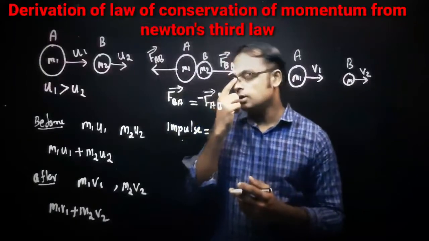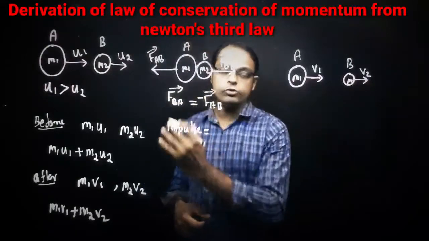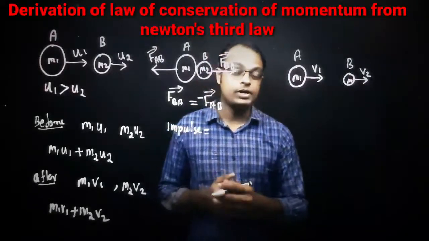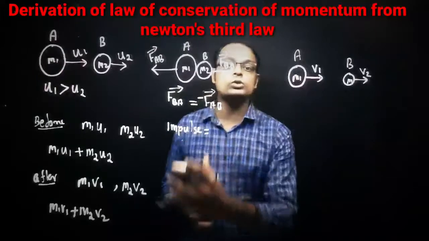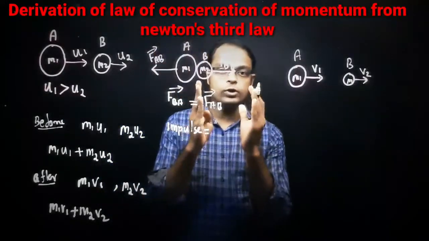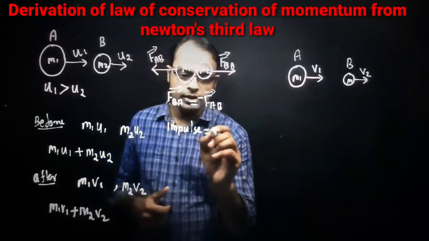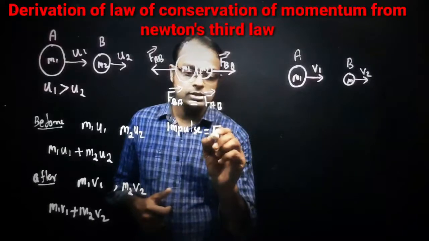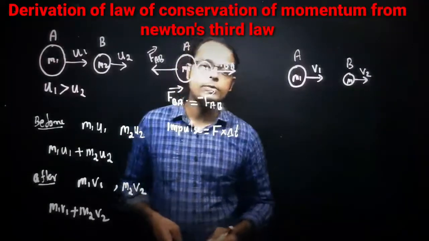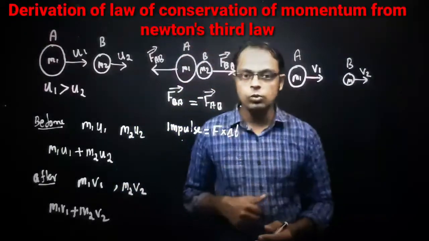For a simple example, while you are kicking a football with your leg, the kicking time is very small, but you are applying a large force on that ball, correct? So a large force acting on a body in a very small time interval is marked here as impulse, and impulse is equal to force into a very small time interval delta t.